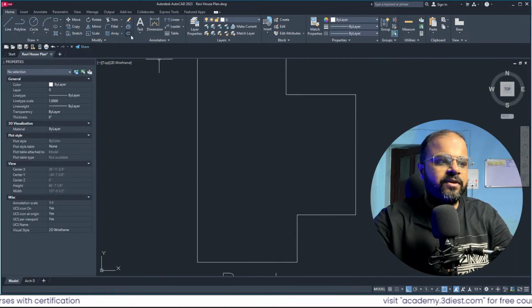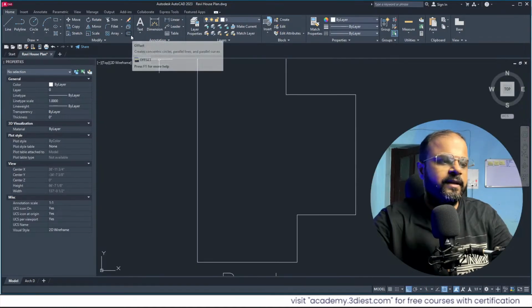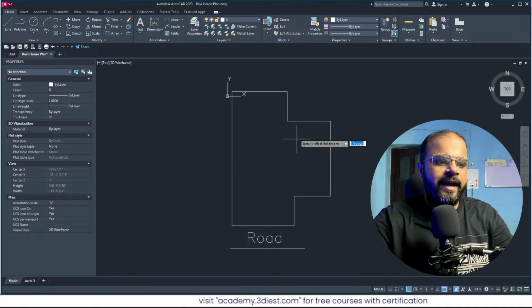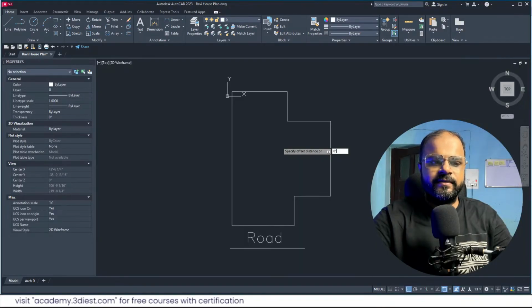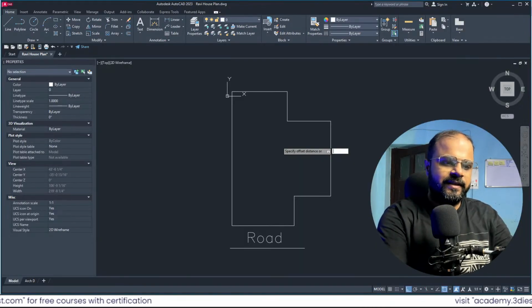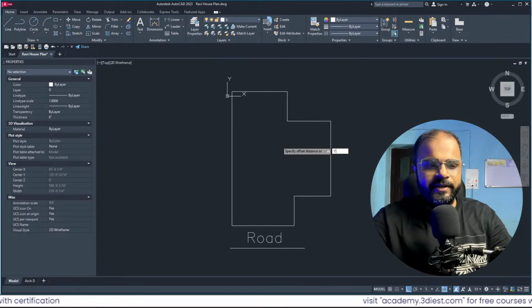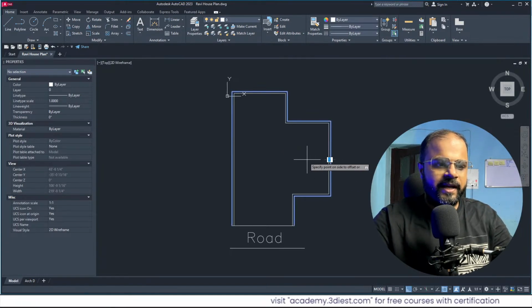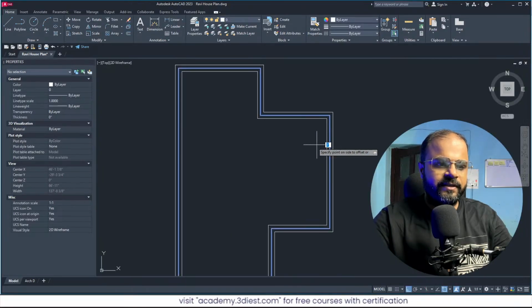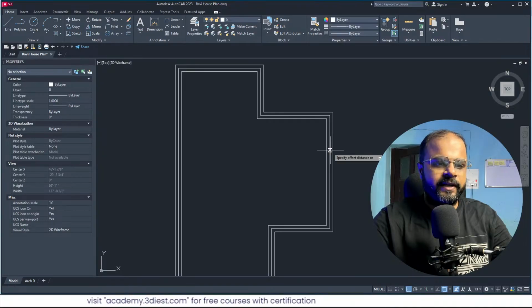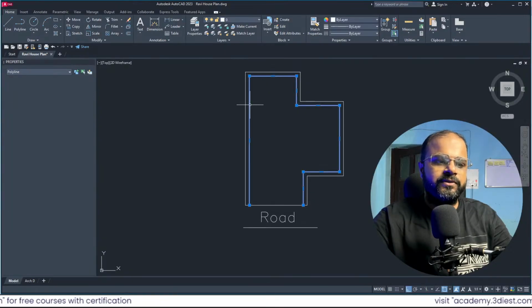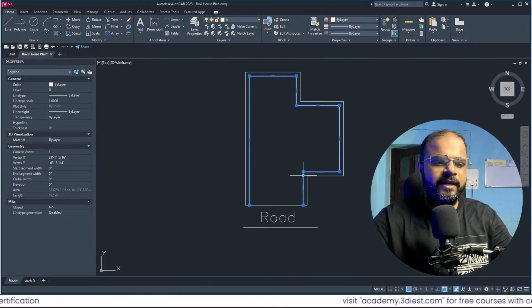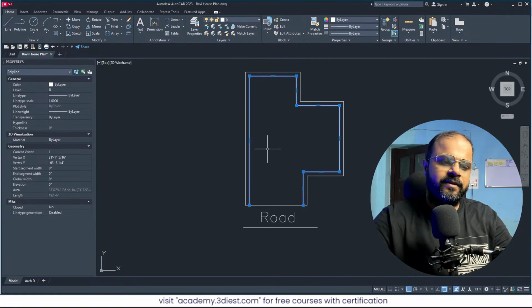Now we'll use this offset tool that you can see under the modify section. I will activate the offset tool and specify the offset distance first. Let's take 6 inches, no, let's take 1 foot, that is 12 inches. I will press enter, select the polyline and offset it like this. Here you can see 1 foot. I will make a 2 feet offset from the outer wall, and this is the space that I'm not going to use. Only the space that you can see after leaving the offset of 2 feet all around is the space we are going to use for the construction of this floor plan, right?